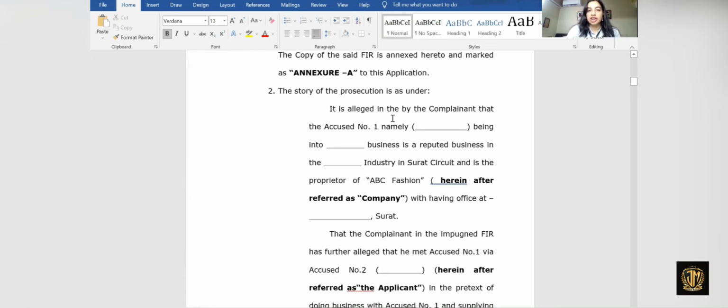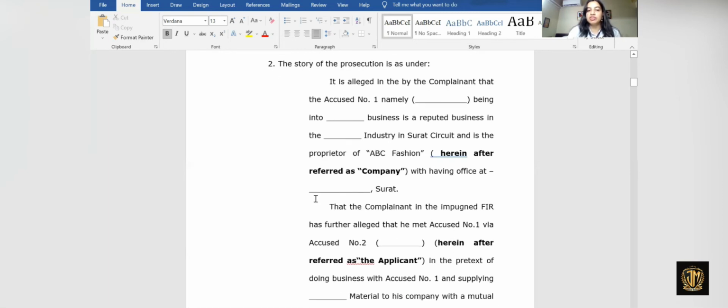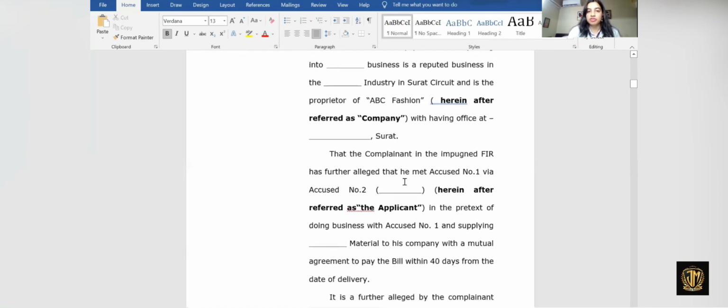Then we write the facts of the case, which is: the story of the prosecution is as under. It is alleged by the complainant that accused number one, we write the name of the accused, being into so and so business, is a reputed businessman in the so and so industry in Surat Circuit. Surat was the name of the city that we mentioned earlier. He is a proprietor of ABC Fashion, hereinafter referred to as the company, having office at whatever the address of the office is.